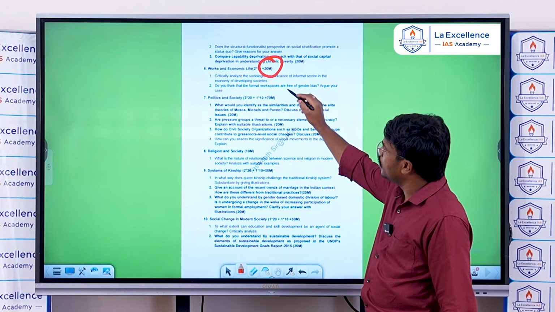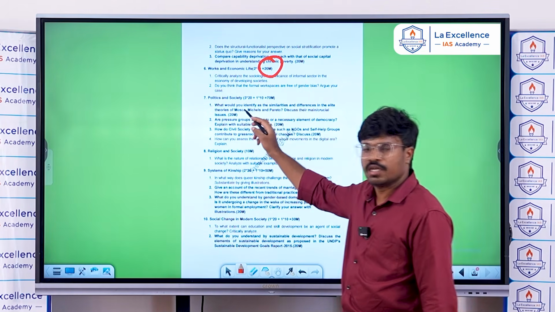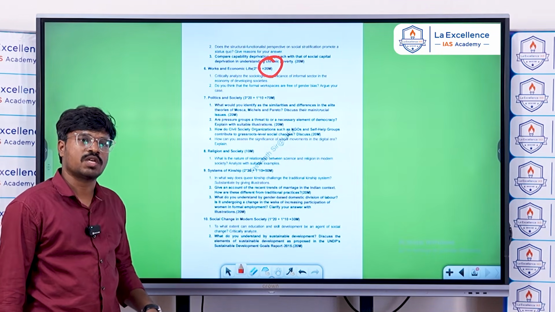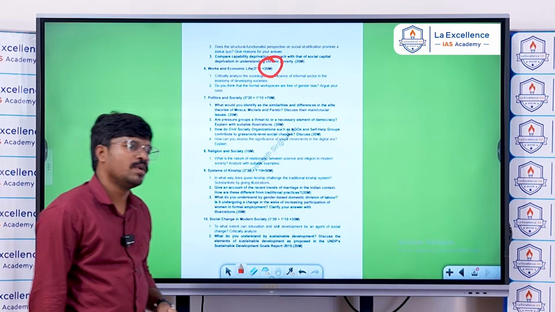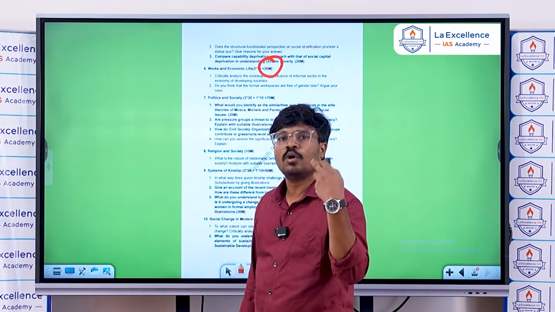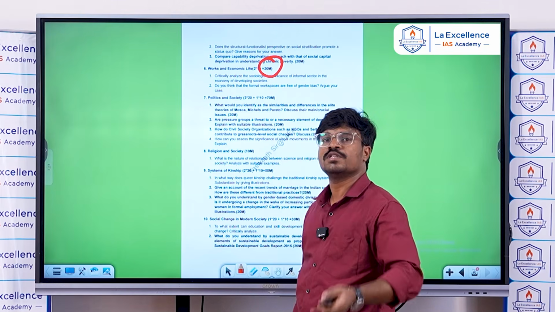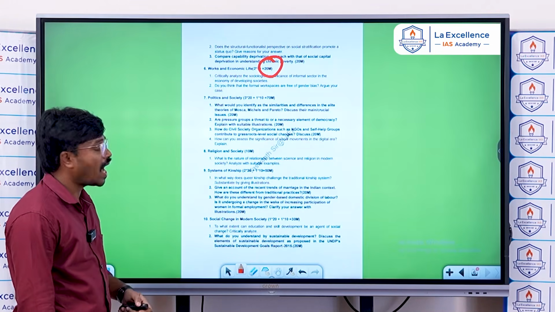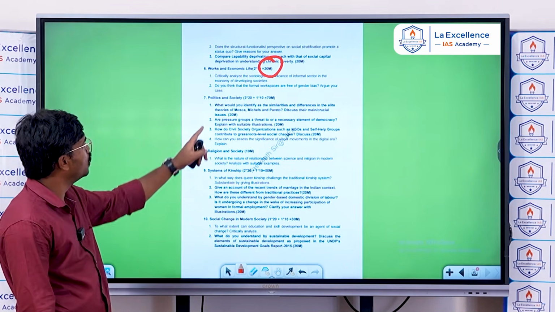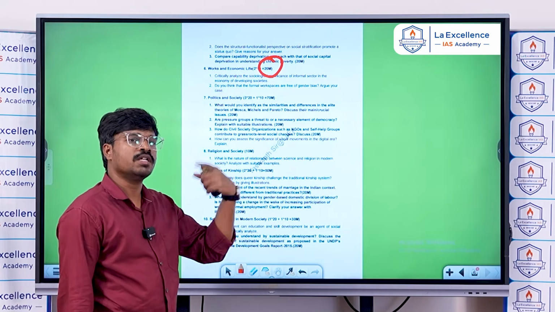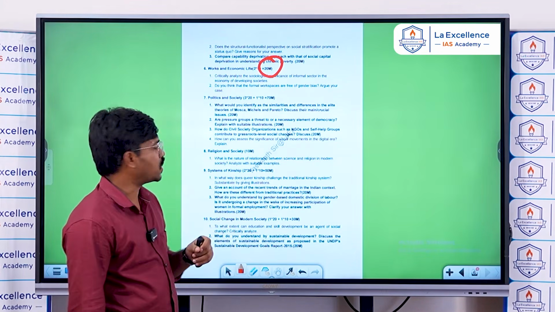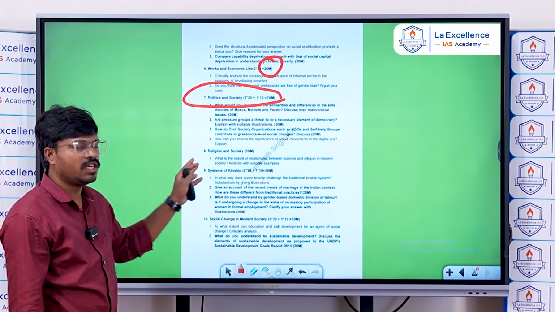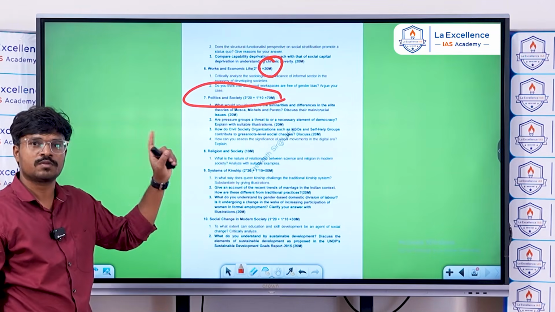And politics and society, the 7th chapter, is a very, very important chapter, and in recent days UPSC is giving more questions on politics and society. The political dimension has been a very important dimension in society, because power is a major source of society. So UPSC is also asking similar questions. The pattern of the UPSC questions is based upon the increasing relevance of power dynamics in society. So from politics and society, you got 70 marks from one chapter. It's hardly around 50 to 60 pages of content.